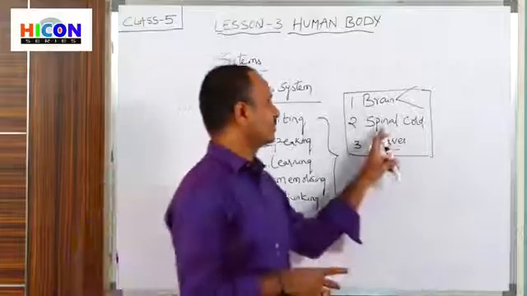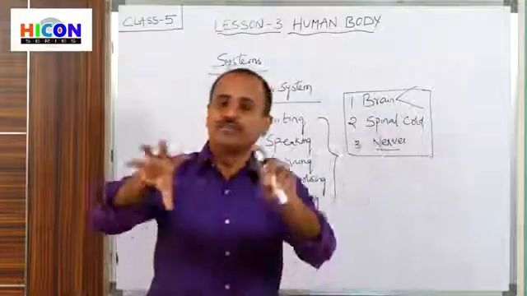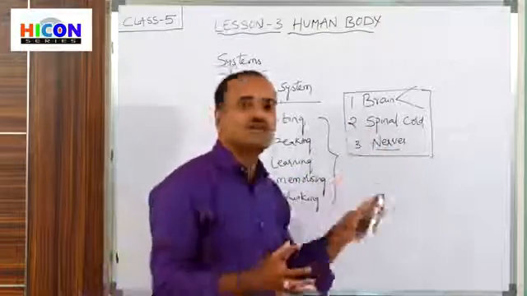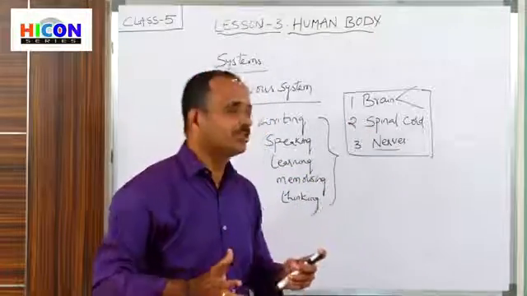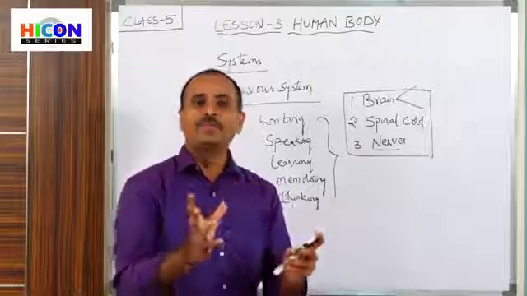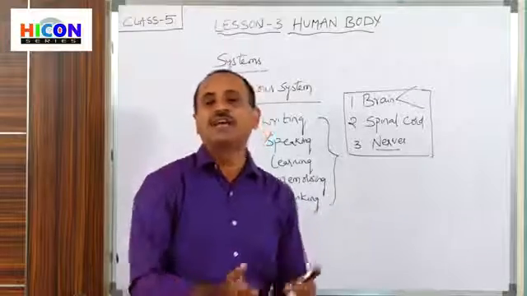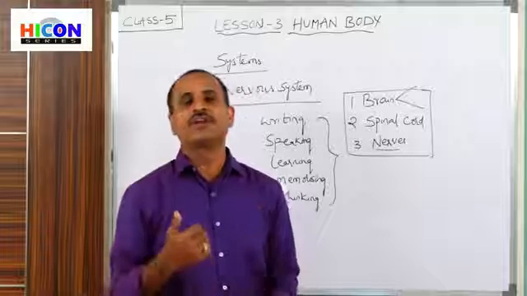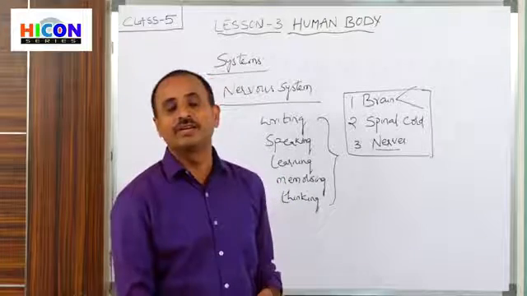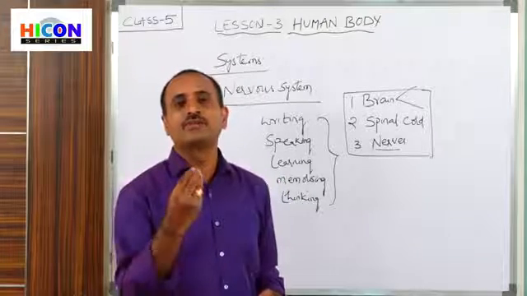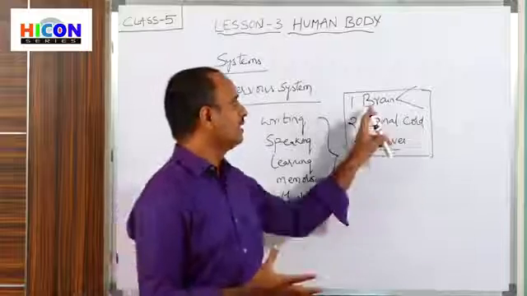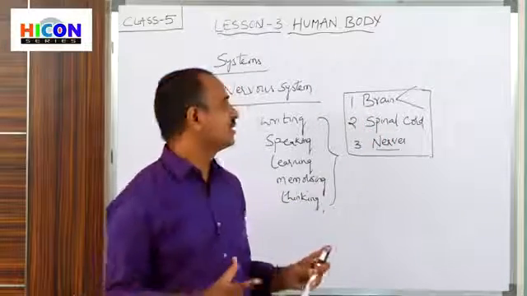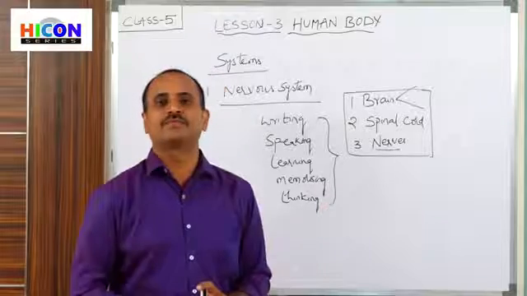So the spinal cord receives the information from various parts of our body, and sends that information to the brain. And the brain analyzes the information and sends it back to the parts through the nerves. So then only are we able to smell, hear, speak, and see. That's why the brain receives the information. So children, that's why the brain is the important part of the nervous system.